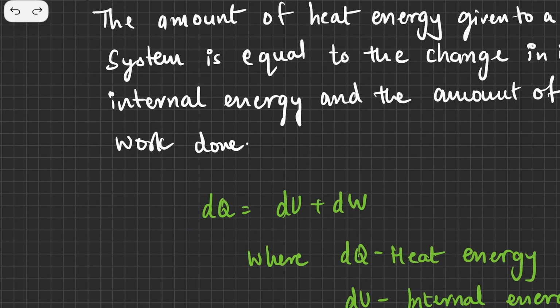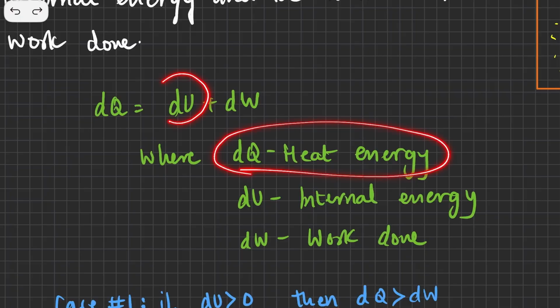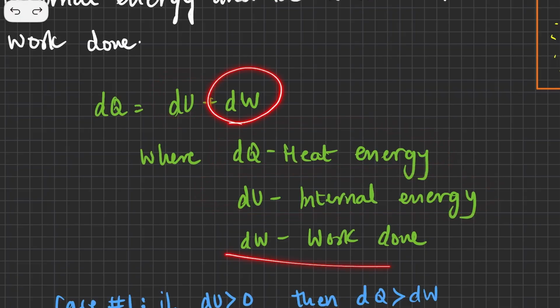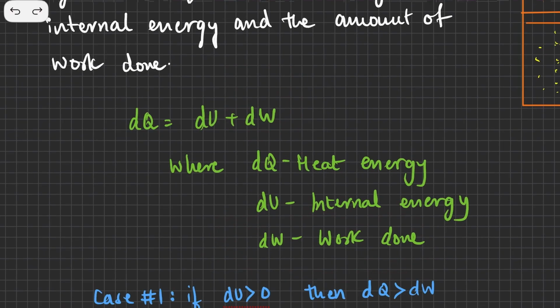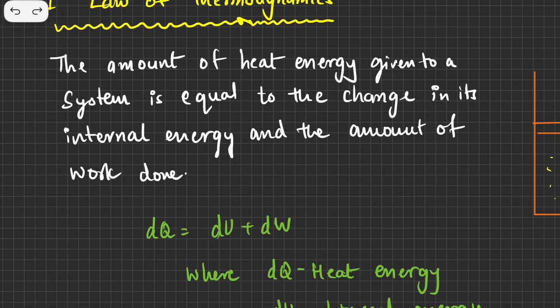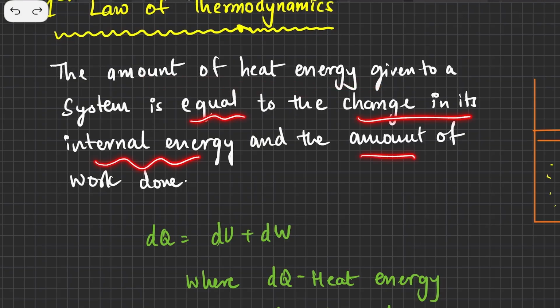So dq is the heat energy, du is the change in internal energy, and dw is the work done. Let's understand what this is. I am again repeating, the amount of heat energy given to a system is equal to the change in its internal energy and the amount of work done.